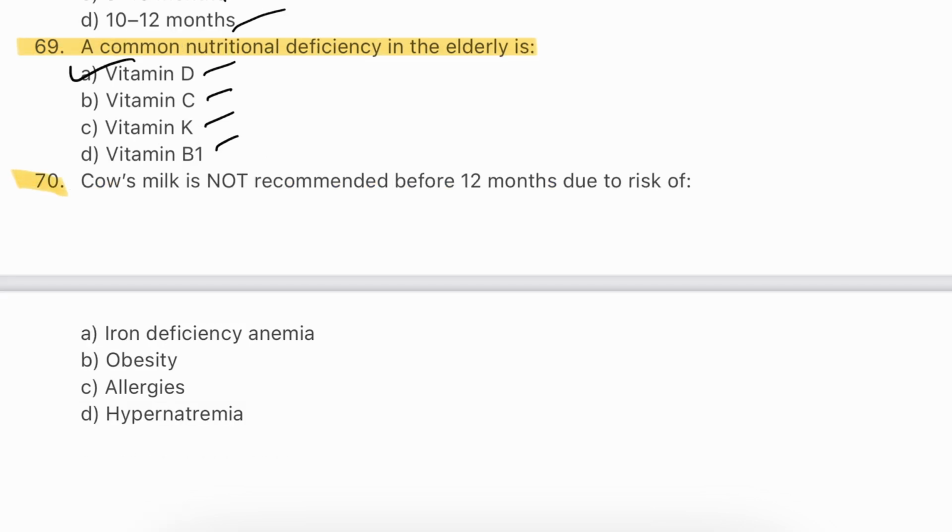Question number 70. Cow's milk is not recommended before 12 months due to the risk of: iron deficiency anemia, obesity, allergies, hypernatremia. The answer will be A, iron deficiency anemia. Introducing cow's milk too early can interfere with iron absorption and may cause microscopic gastrointestinal bleeding, leading to iron deficiency anemia. This is why health organizations advise waiting until after 12 months before introducing cow's milk as a main drink.